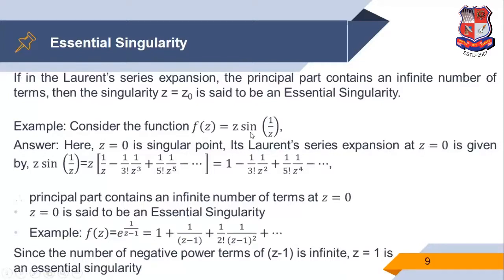Now we find the Laurent series expansion of this function at z is equal to 0, which is given by z into sine 1 upon z is equal to z times the expansion of sine 1 upon z, which is 1 upon z minus 1 upon 3 factorial 1 upon z cube plus 1 upon 5 factorial 1 upon z raised to 5 and so on. So we multiply with z, which gives 1 minus 1 upon 3 factorial 1 upon z square plus 1 upon 5 factorial 1 upon z raised to 4 and so on.